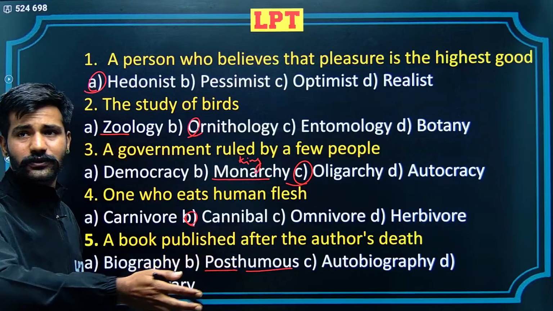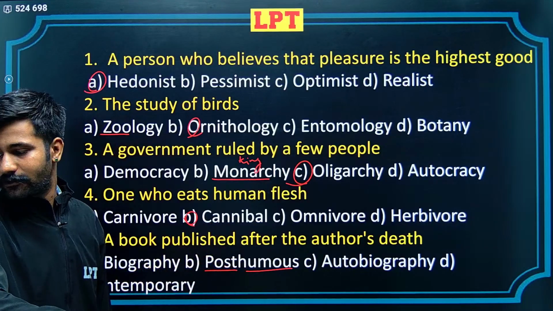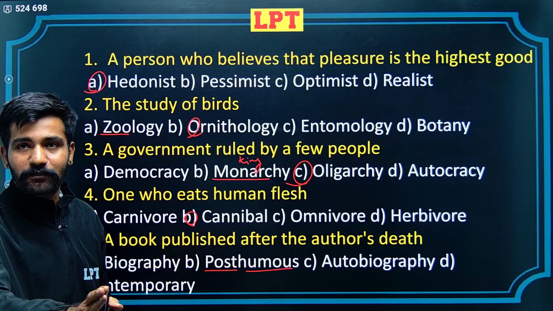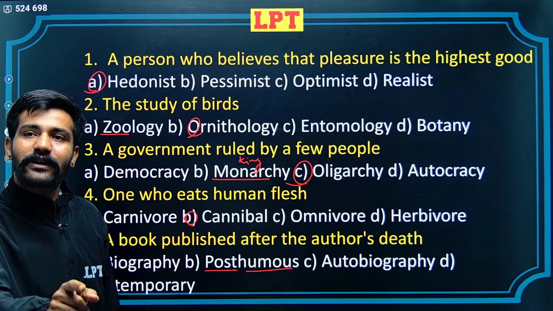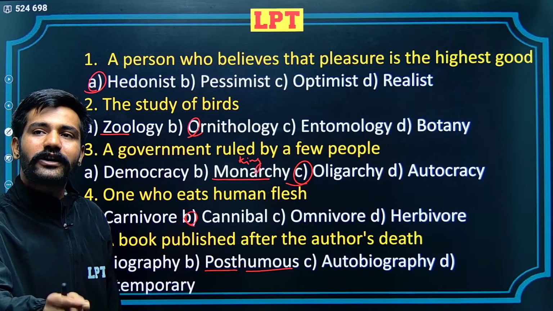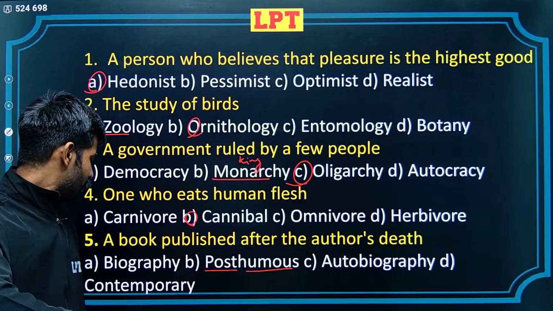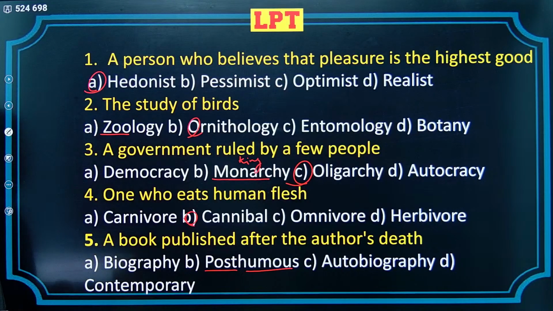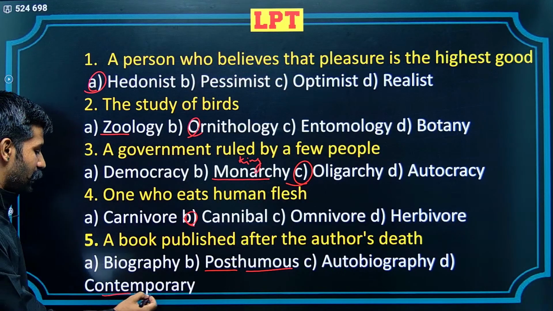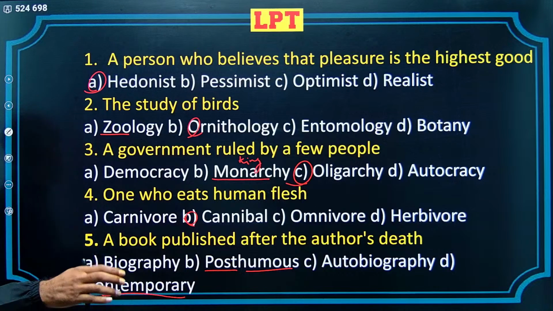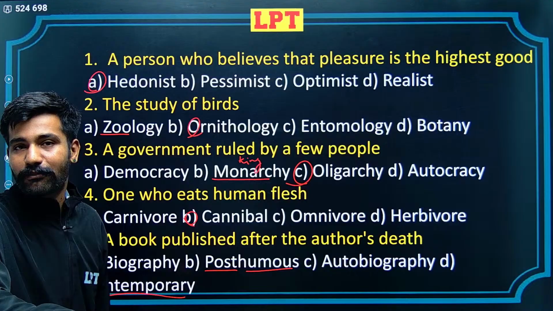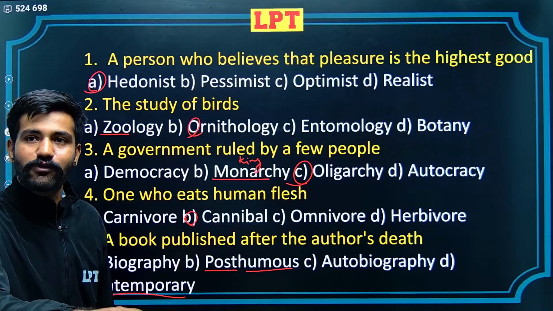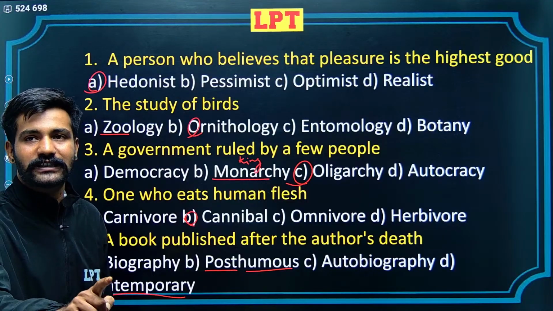The word post refers to something after a period of time. C alternative is autobiography, when someone writes about his own life on his own. D alternative is contemporary. Contemporary would mean something which exists in the same era. So let's suppose if I say Mahatma Gandhi and B.R. Ambedkar were contemporaries of each other, would mean both of them existed in the same part of time.